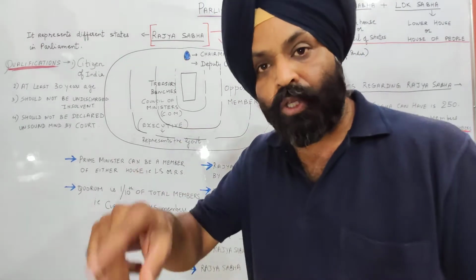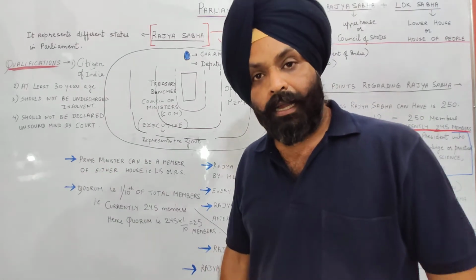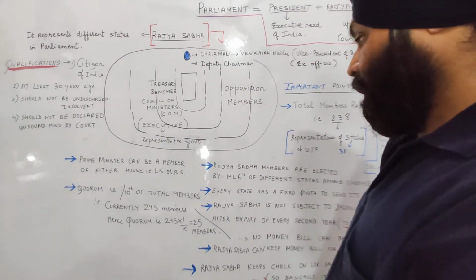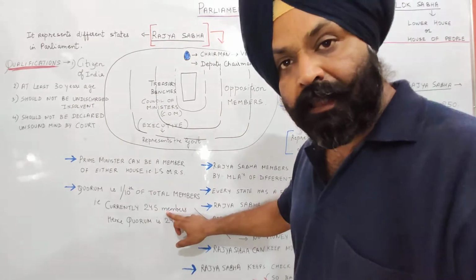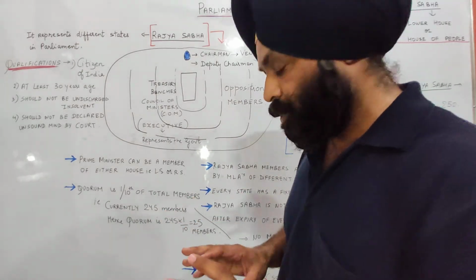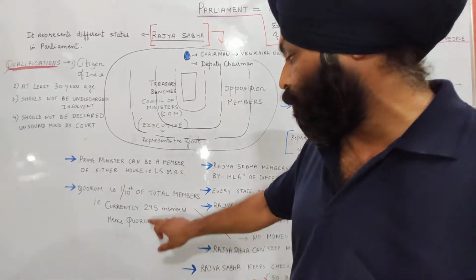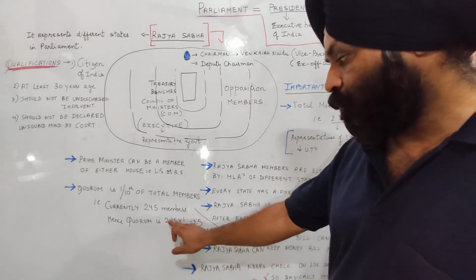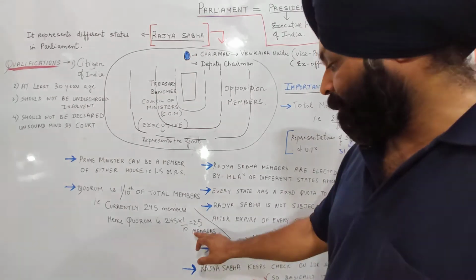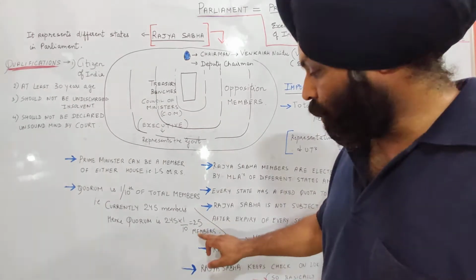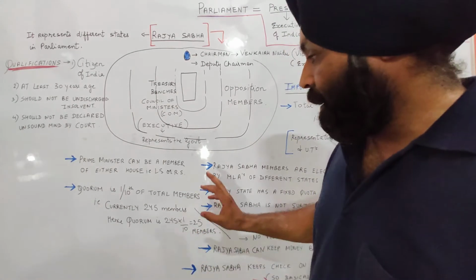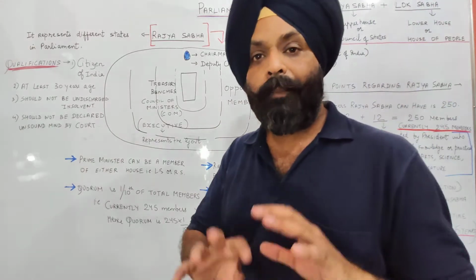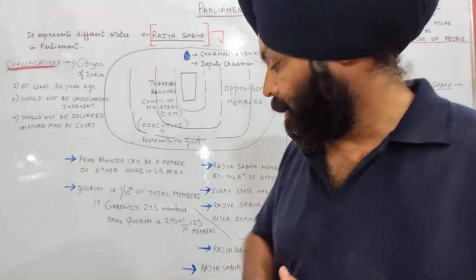It is 1/10 of the total members of the Rajya Sabha. Currently the total members are 245. So quorum becomes 245 into 1/10, that is 25 members. So 25 members at present is the quorum required for a meeting to be held in Rajya Sabha.